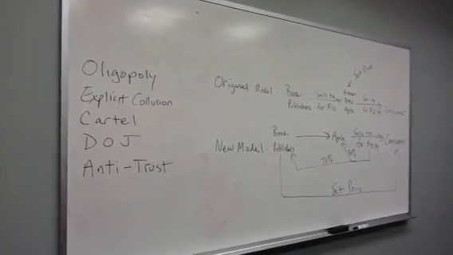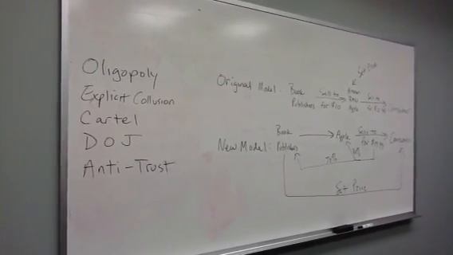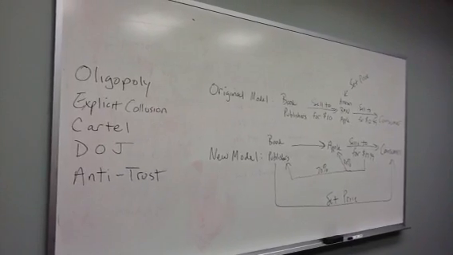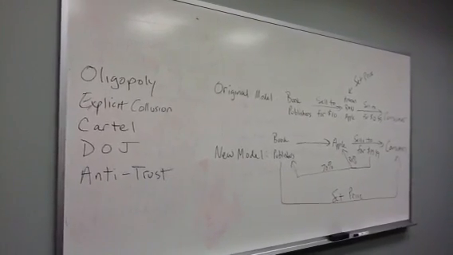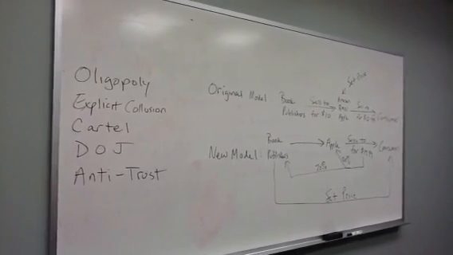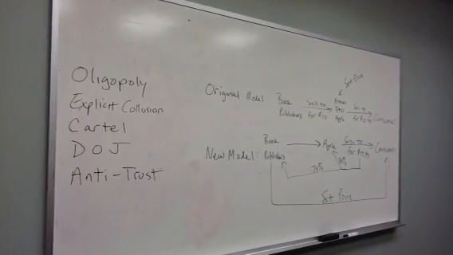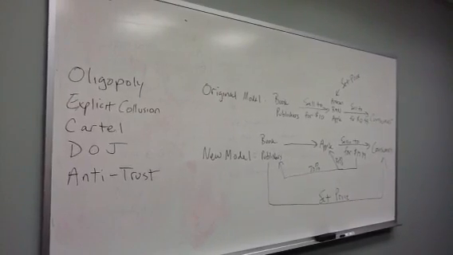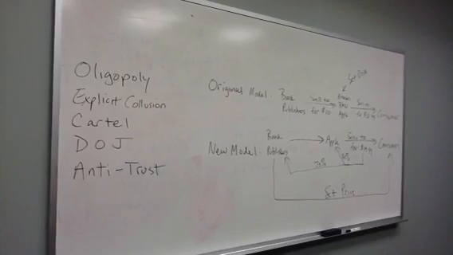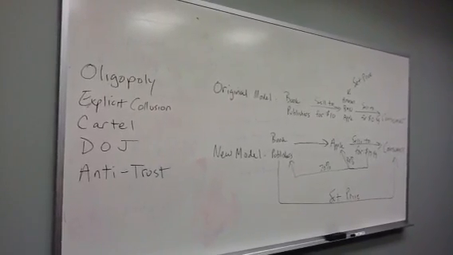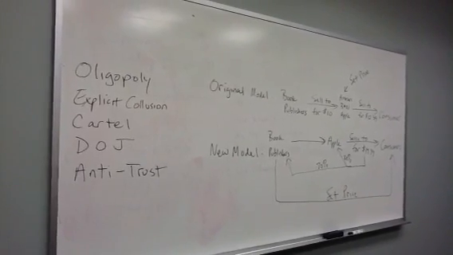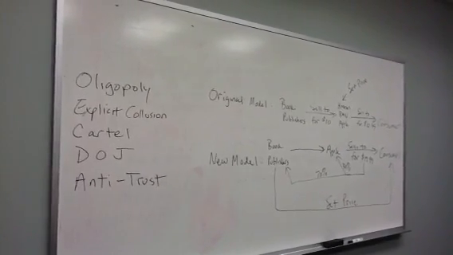So just as a quick reminder, an oligopoly is a market structure or industry structure where only a few firms own the entire market, and that can be dangerous due to explicit collusion. Explicit collusion, an example of that would be something like price fixing, where the 3, 4, or 5 firms that control the market, instead of competing with each other, actually work together in order to work against, say, the consumer and raise prices or do other things like lower quality. A cartel is nothing more than an oligopoly that is explicitly colluding.